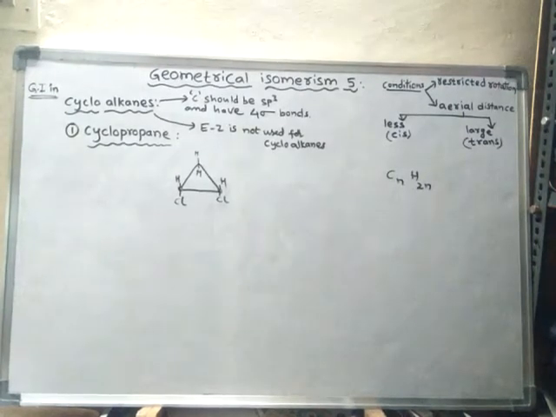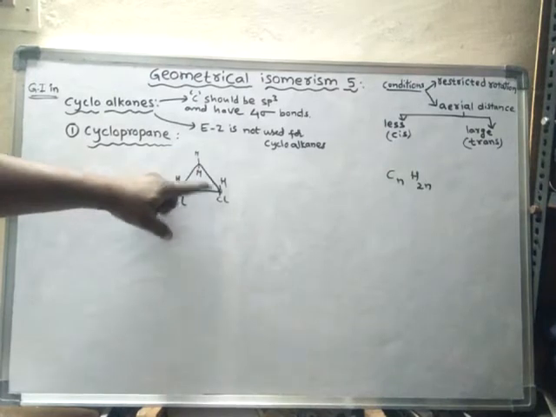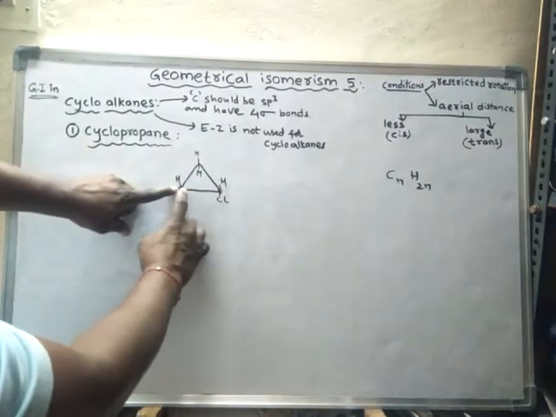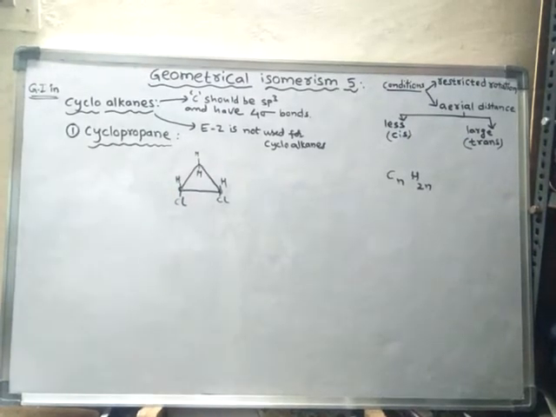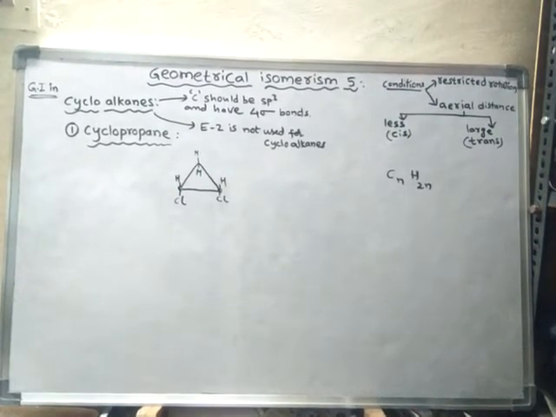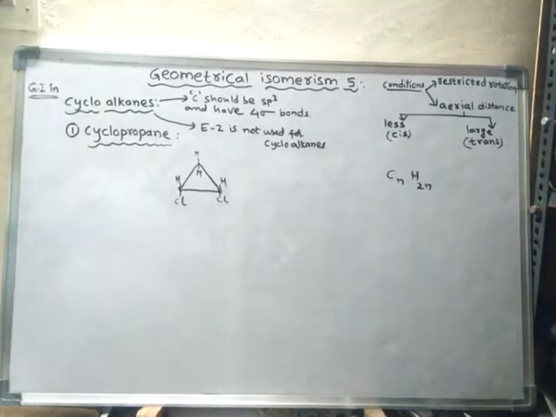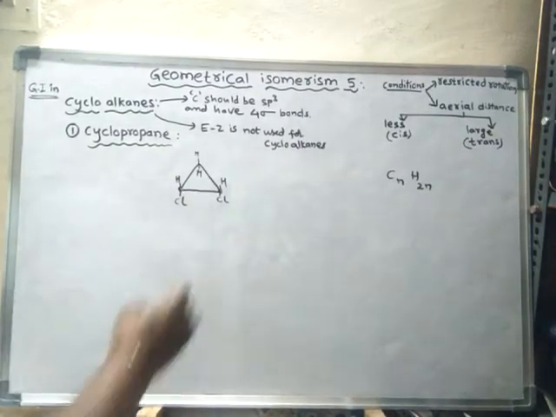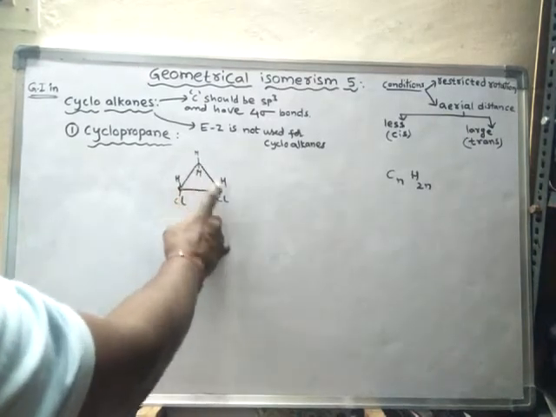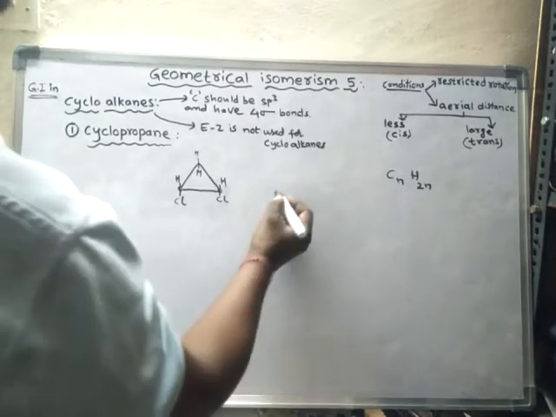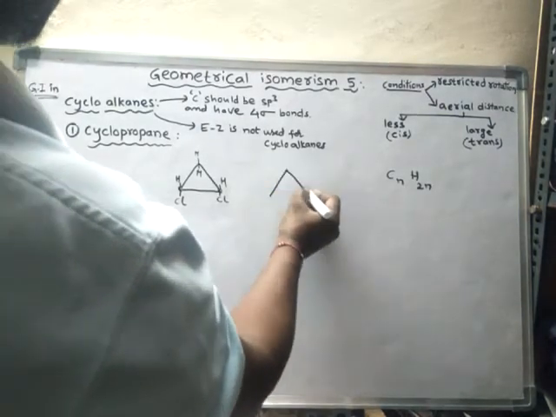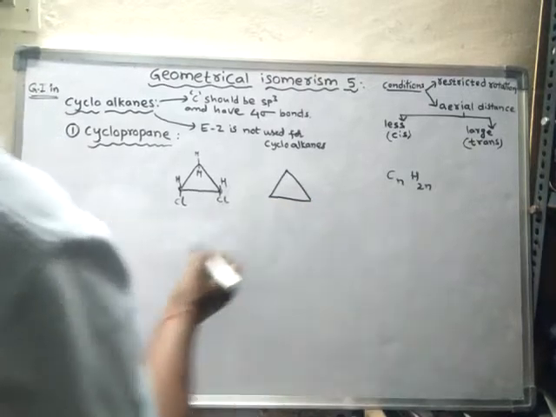And one more thing: why is it restricted? Because this is one bond and this entire thing will act as another bond. Already we have seen that in double bonds there will be restricted rotation. So it is somewhat like a double bond only. This is the direct bond and this is the indirect bond. There is a restricted rotation. This compound is said to be cis compound, and I will draw the trans compound for this.